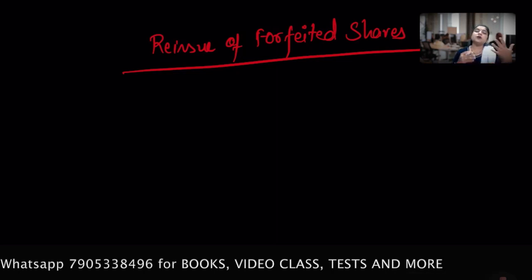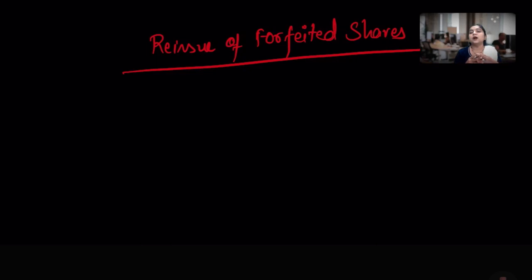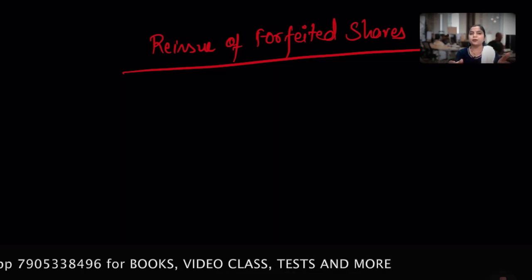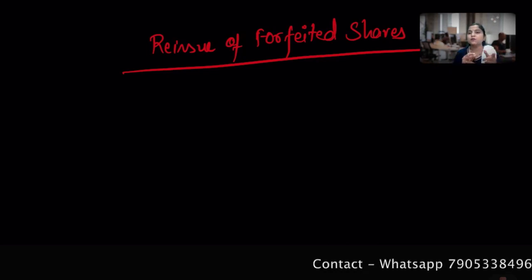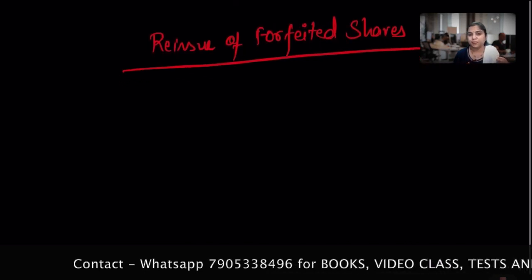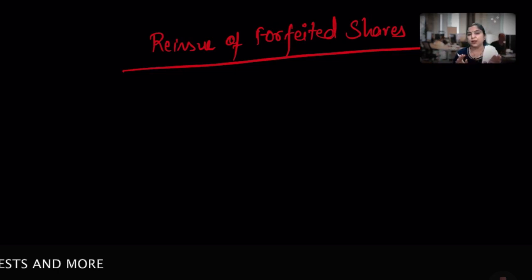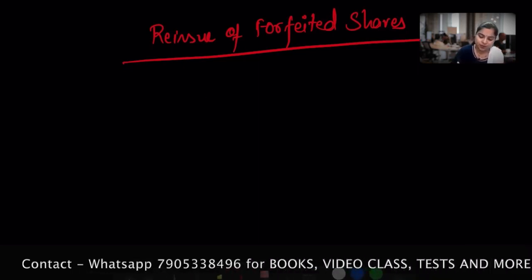Now whatever amount the company receives on the reissue of forfeited shares, along with whatever I forfeited from you, the defaulting member, that should not exceed the face value. That means it should be within or equal to the face value. So the reissue can be in any form. Reissue.